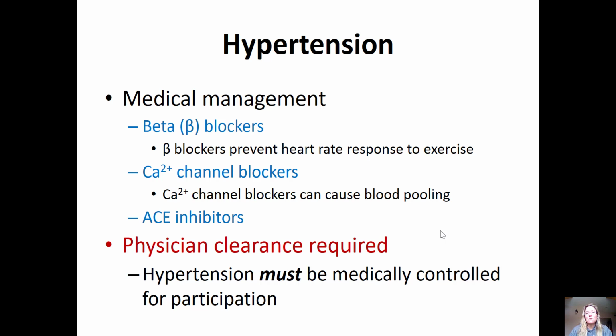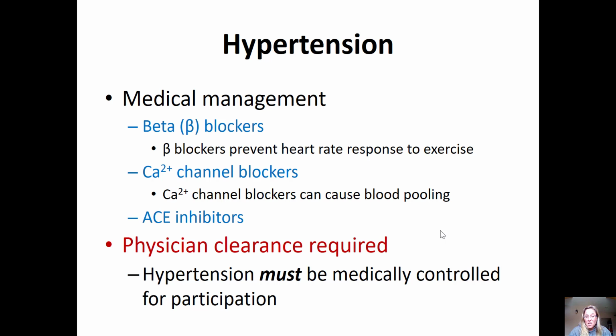So in that case, if we know a person is on a beta blocker, and we're going to ask those questions up front, right? We're going to ask what kind of medications are you taking so we can understand how that impacts their response to exercise. So if that's the case, we're going to use the RPE scale instead of using heart rate as an indicator of intensity.